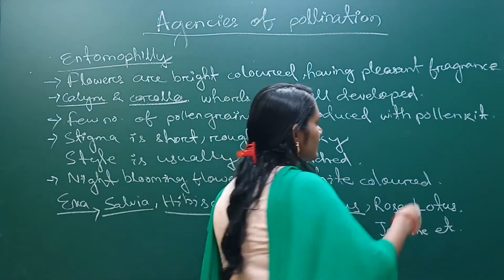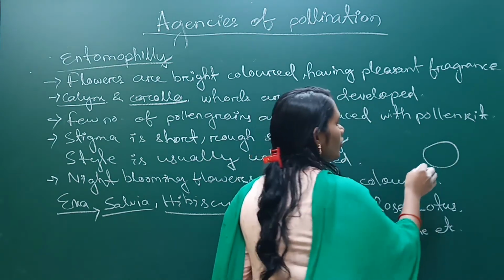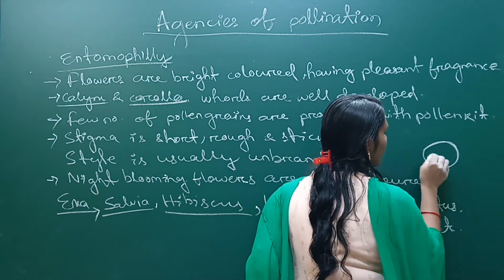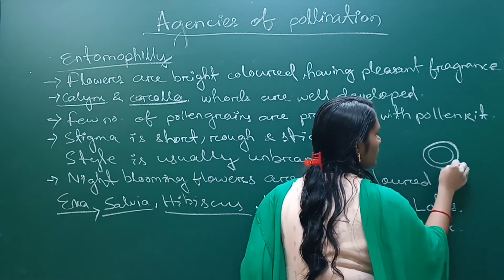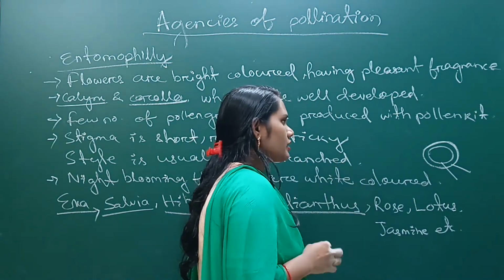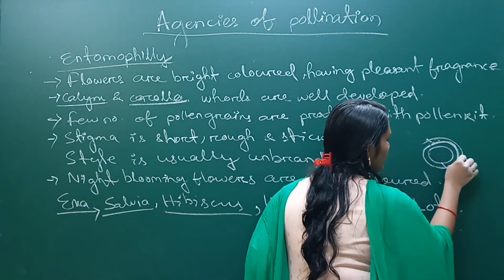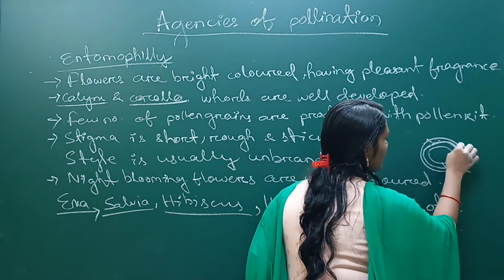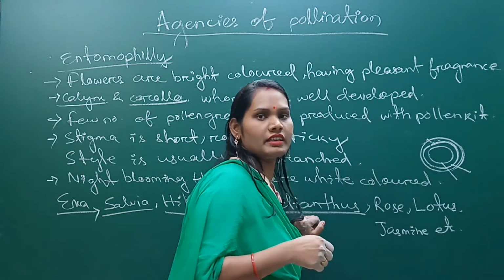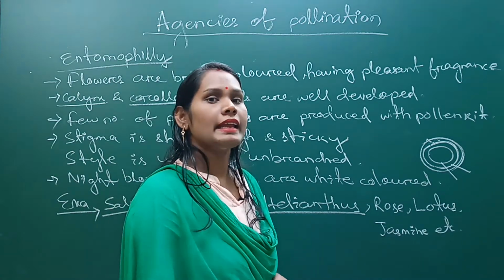In the insect pollinated flower, we know that the pollen grains have two layers: the outer is exine and the inner is intine. In case of an insect pollinated flower, one extra surrounding layer is produced, that is called pollen kit, and it provides protection when the pollen is carried by insects.